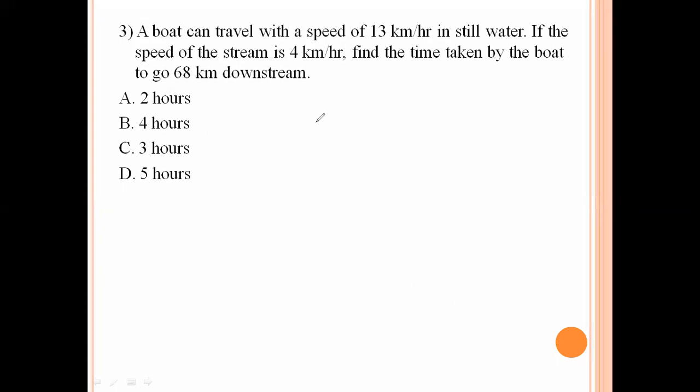A boat can travel with a speed of 13 km per hour in still water. If the speed of the stream is 4 km per hour, find the time taken by the boat to go 68 km downstream. Now distance is 68. Downstream speed is boat speed plus water speed. 13 plus 4 is 17. 17 fours are 68, so 4 hours. Distance by speed is time. So option B is the right answer.